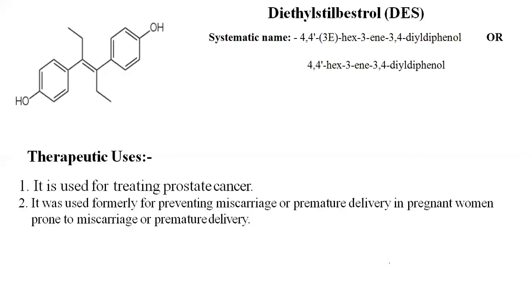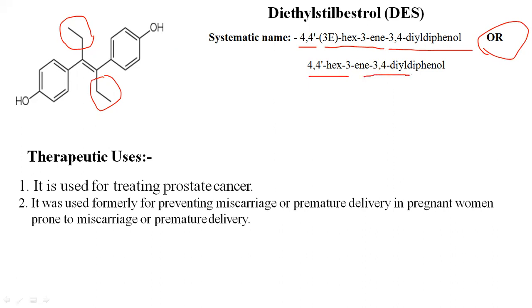The structure of diethylstilbestrol has these ethyl groups, that's why it is called diethyl, and the remaining structure is stilbestrol. The IUPAC name for diethylstilbestrol is 4,4'-[(3E)-hex-3-ene-3,4-diyl]diphenol, or written another way, 4,4'-hex-3-ene-3,4-diyl diphenol.